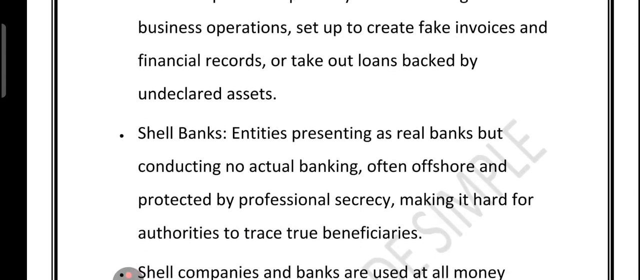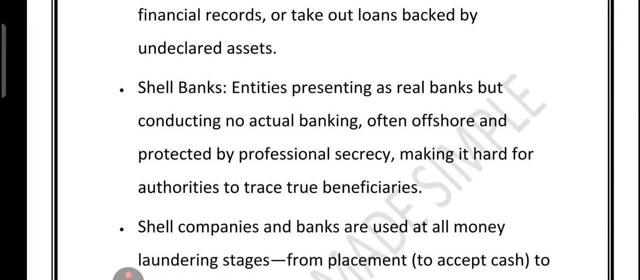Shell bank. This question was asked. Just like shell company, these pretend to be bank but don't actually do real banking. They usually set up offshore. They hide behind secrecy law, making it almost impossible to find out who is benefiting from the money. So shell company and bank are super versatile. They can be used at one stage.